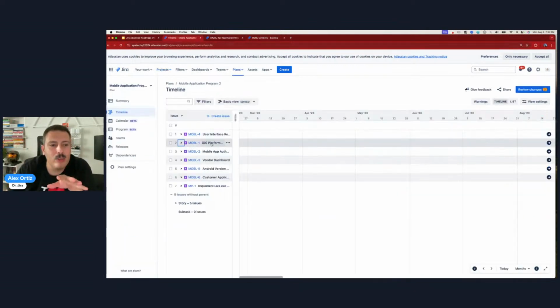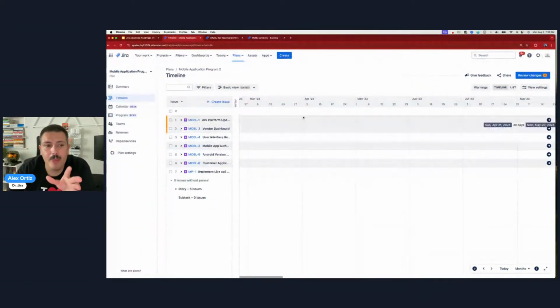But in the advanced roadmap, I can also move that rank as well. I can change this. I can say, well, these are more important. These two over here are more important than the rest. And when I do that, Jira is going to remember that rank. But keep in mind, everything we've done so far, which is basically just reordering, does not exist in Jira yet.